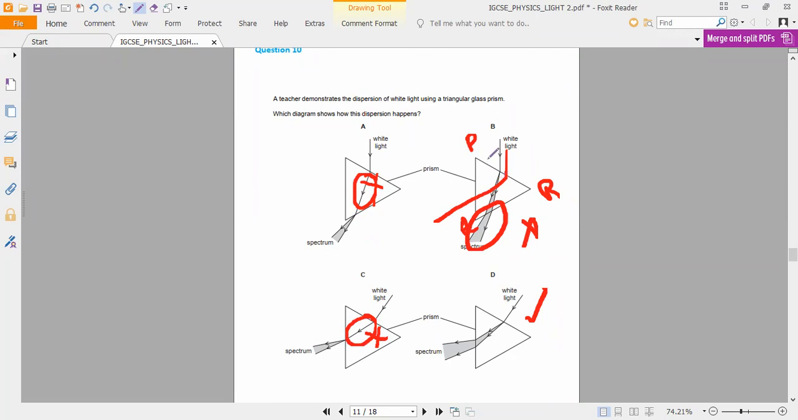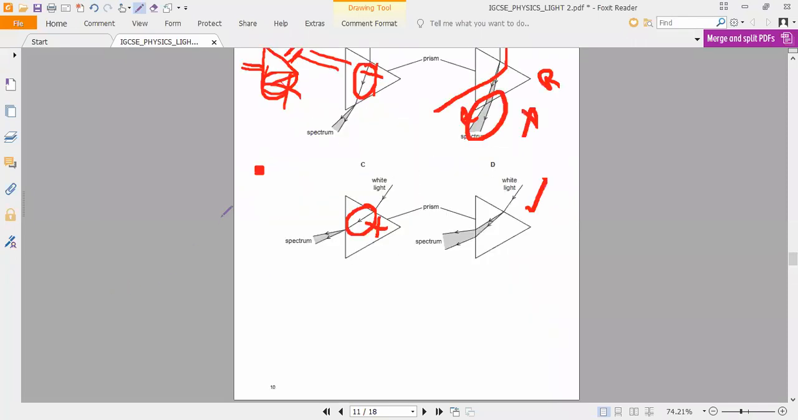Next, we have two refracting surfaces in a prism. This is one refracting surface and this is another refracting surface. Correct? Yes, the emergent ray bends towards the bottom surface, but not through the bottom surface. That's all. So option D is the one which is correctly matching for us. Okay, guys? Yes, sir.